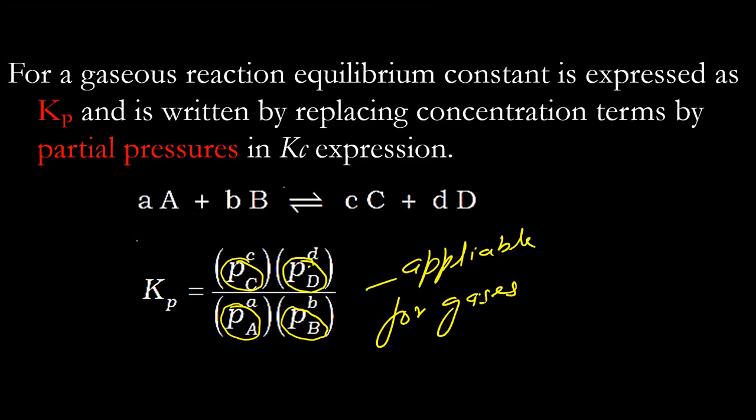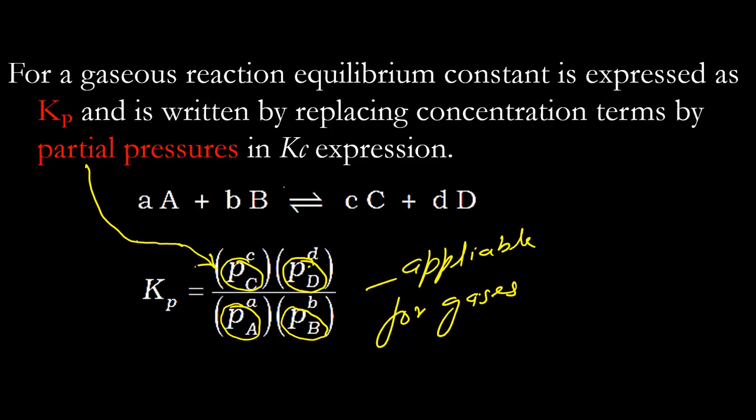The equilibrium constant will be equal to the partial pressures of the products raised to their stoichiometric coefficients divided by the partial pressures of the reactants raised to their stoichiometric coefficients.